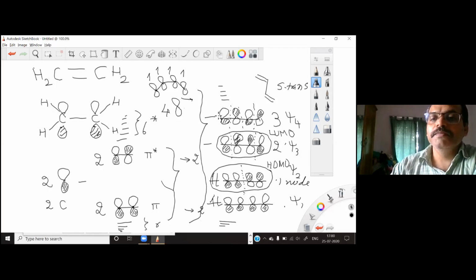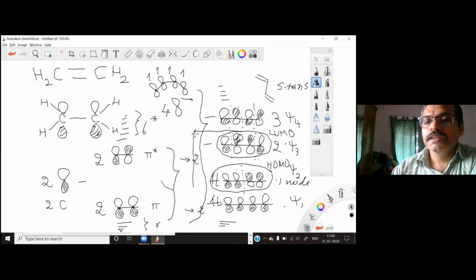So basically sigma orbitals do not play any role in the reaction, because they are buried inside, more stable, and the sigma star orbitals are more destabilized. So these also cannot take part in the reaction. Only this window, which we say is the frontier molecular orbitals, HOMO and LUMO. That's why it is very important to understand the concept of HOMO and LUMO.